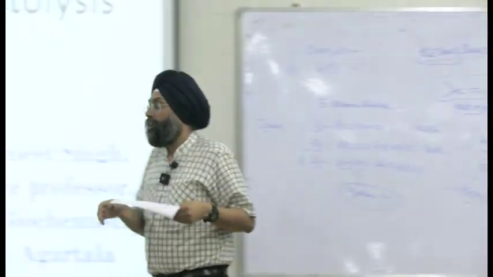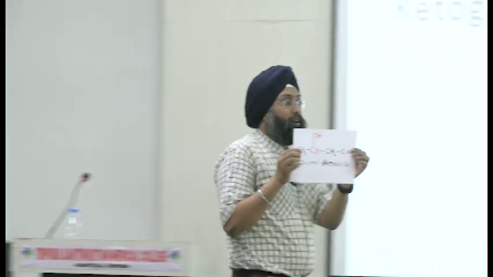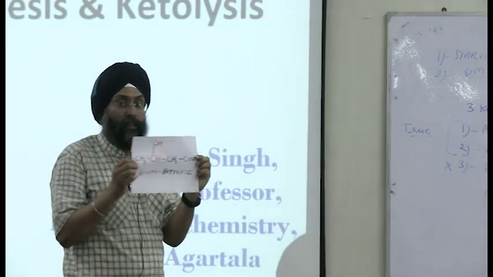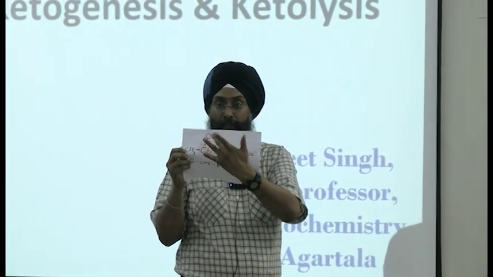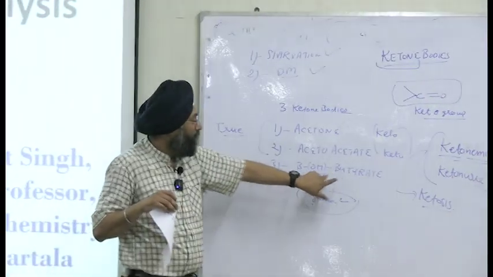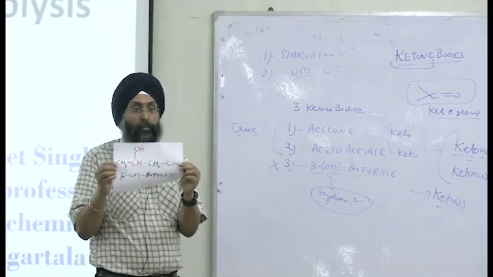Right? The third one is not a true ketone body. Why? Because it doesn't contain a keto group. It contains a hydroxy group. See, beta-hydroxybutyrate. Clearly, you can see it. We have a hydroxy group here, so it is not a true ketone body. This is the third one, beta position hydroxybutyrate. Total 4 carbons are there, beta-hydroxybutyrate.